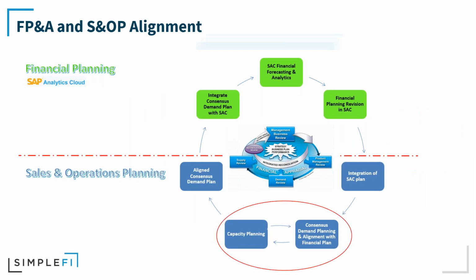So again, and I showed actually a similar slide when I was talking about sales and margin planning in a webinar not too long ago. In that case, we were really talking about the alignment between FP&A and S&OP. And we also talk about other products, right? So SAC, again, being primarily, when we look at financial planning, a tool like IBP, very focused around the S&OP process. However, what we've seen at companies is sometimes that merges together more so than not.